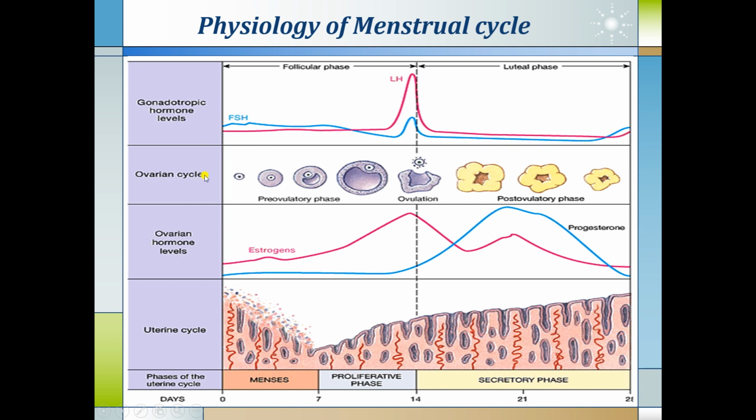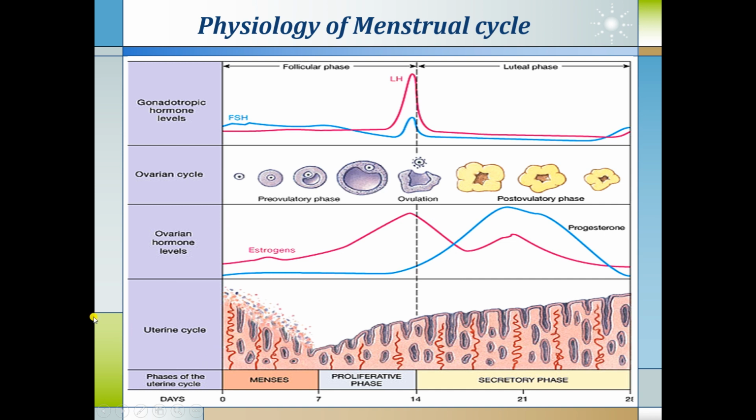Along with these hormones, the ovaries have the cycle where follicular development occurs. In the ovaries, there is a pre-ovulatory phase, ovulation, and post-ovulatory phase. In the pre-ovulatory phase, there is development of follicles under the influence of FSH, and at the time of ovulation, one follicle is released, and if pregnancy does not take place, there is a post-ovulatory phase where the ovaries will recover for the next cycle. The ovarian hormone estrogen is the predominant hormone in the follicular phase and progesterone is the predominant hormone in the luteal phase.